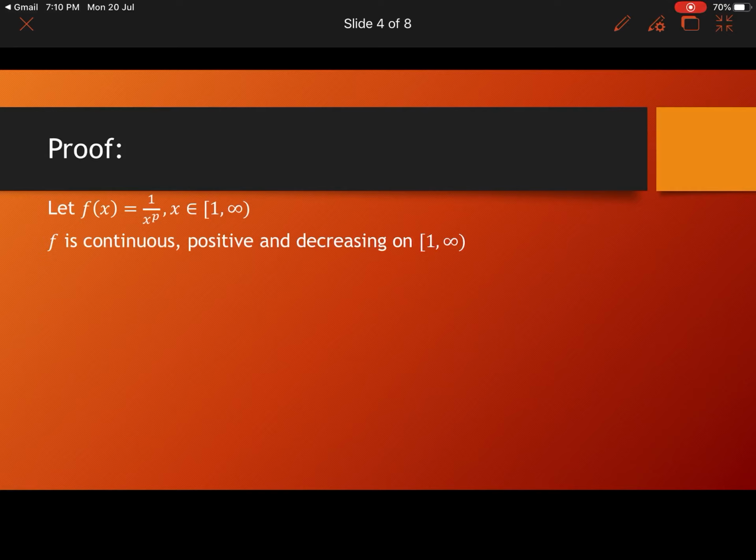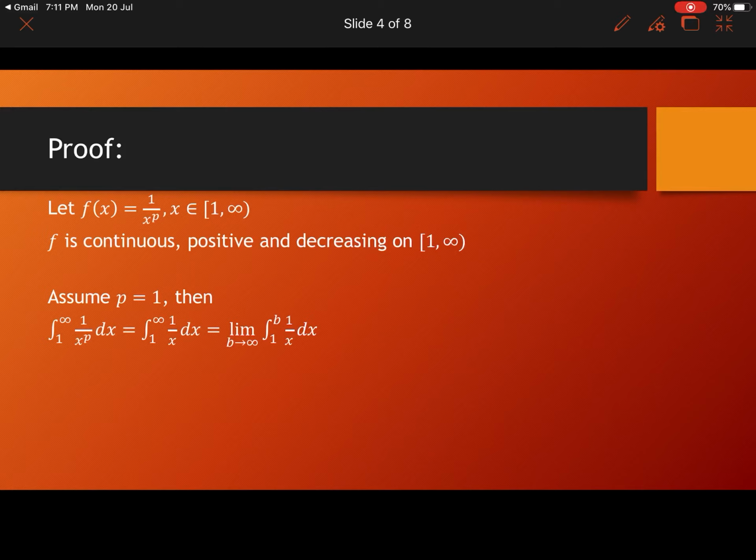So we know that this function f is continuous because the point where it is discontinuous is x equal to 0, and we are not taking 0 in our domain. It is positive because x is positive, so x power p is positive, therefore its reciprocal is positive. And it is decreasing. Why? As x becomes larger, the denominator keeps becoming larger, so overall it will be decreasing. So we can apply the integral test.